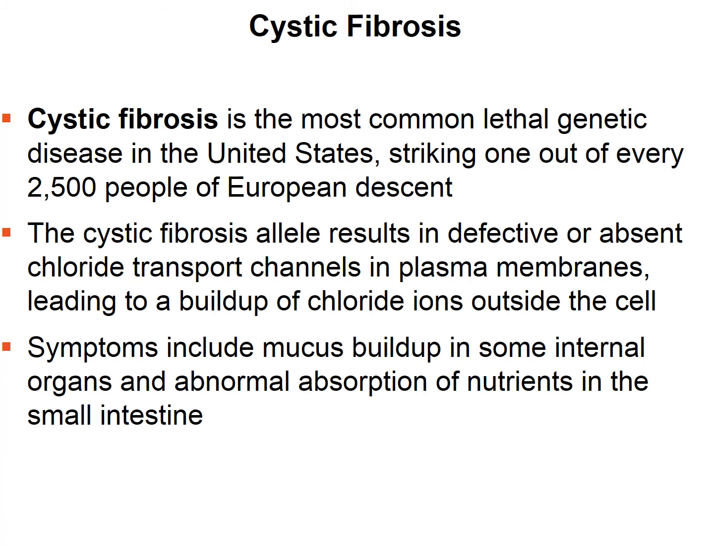Remember we said that some diseases can show multiple different effects on a phenotype. And I said we'd get to that later. These are showing some of the multiple effects that cystic fibrosis can have: mucus buildup in some internal organs, and abnormal absorption of nutrients in the small intestine. Those are 2 of the symptoms of cystic fibrosis.